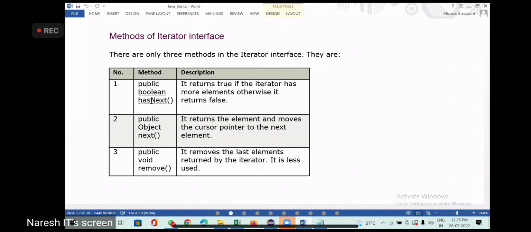The next element is present, so it returns true. Then after the second element, it checks again, and the next element is also available. It goes like this 4 times. The last time it goes to the 5th element, and after moving there, it checks whether a next element exists. It is not there, so it returns false. We always use loops to do this.